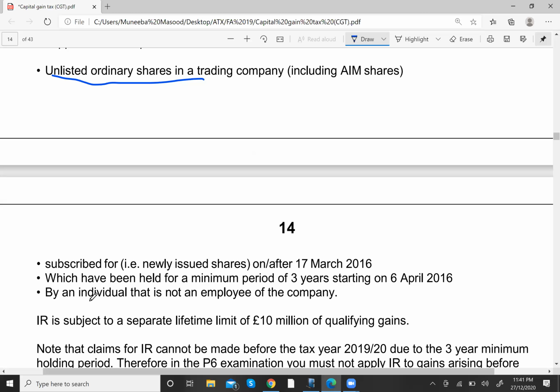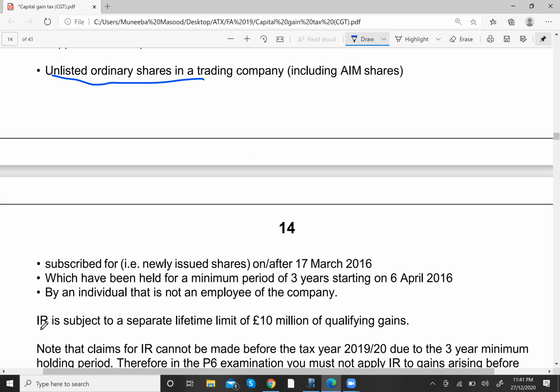Then lastly, it says the shares must be held by an individual who is not an employee of the company. So this individual should not be an employee of the company. But for entrepreneur relief, remember that the individual should be an employee of the company. Then there was the ownership condition of 1 year, and then there was a condition of holding: the holding should be 5% or more.